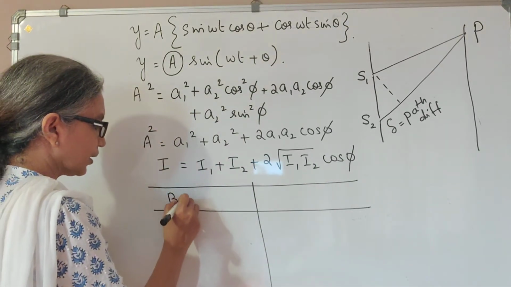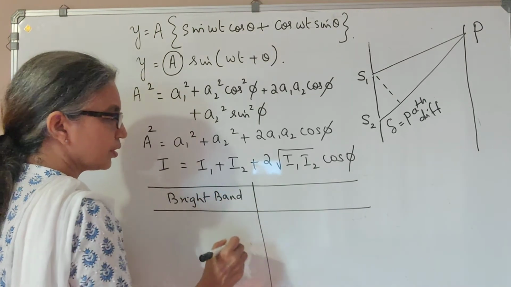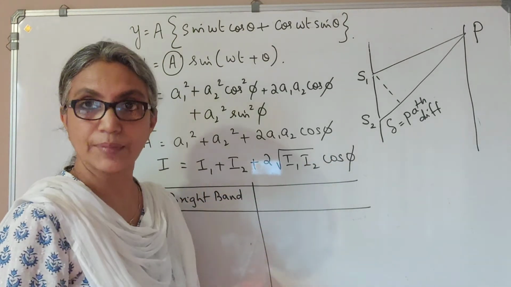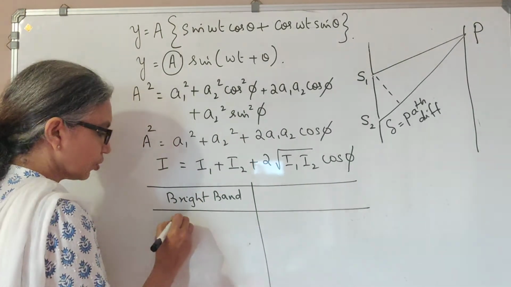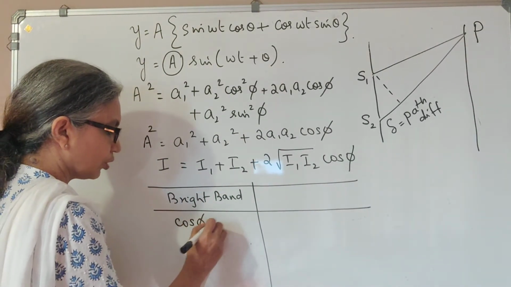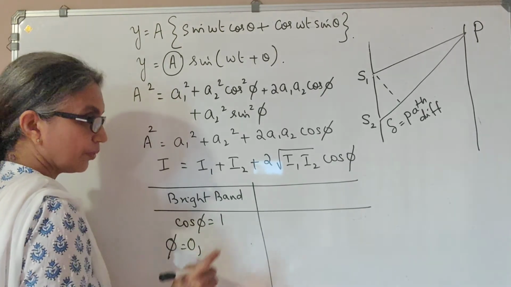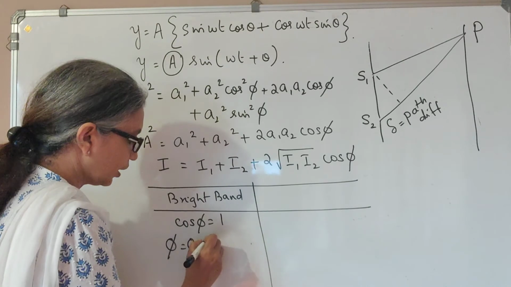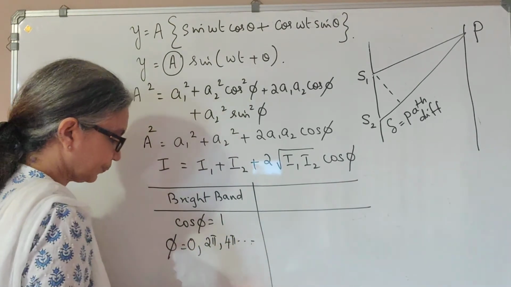So for a bright band, or constructive interference, cos phi must take the maximum value, that is 1, so that I is maximum. So cos phi should be equal to 1, which means phi can have the value 0 because cos 0 is 1. Then the next values are 2 pi, 4 pi and so on.